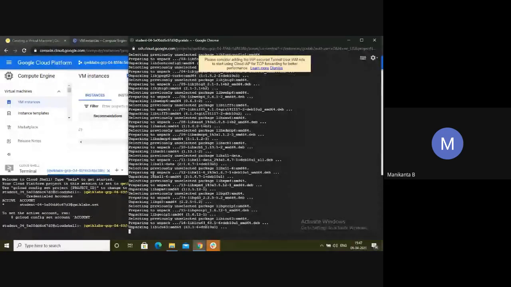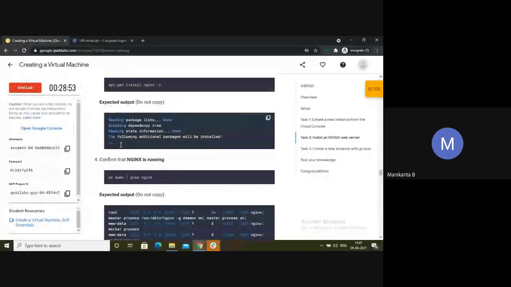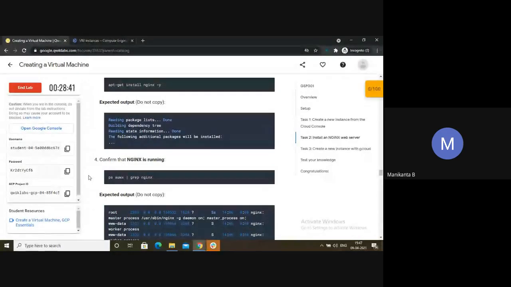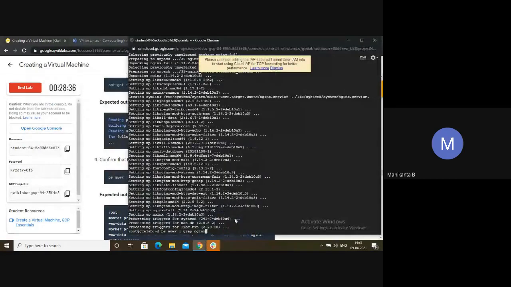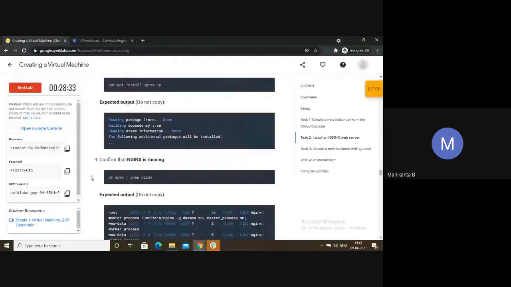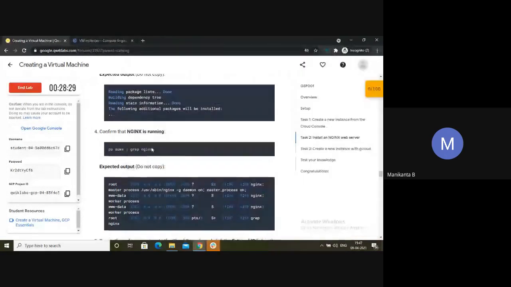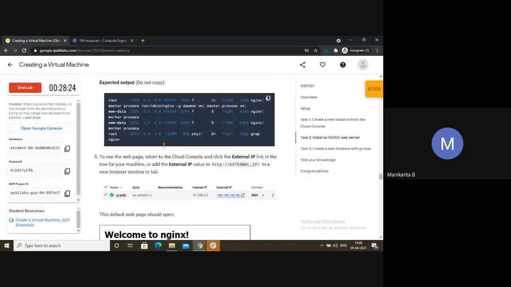It's a server to host a website from your instance. So they will be showing the expected output. Can you see this processing, setting up, reading, building, and it keeps on going. Now confirm. You have to confirm whether it is present or not. It's working. If it's not working, like as shown here, then go back and check where you have made a mistake. Okay. Don't directly go and end the lab.